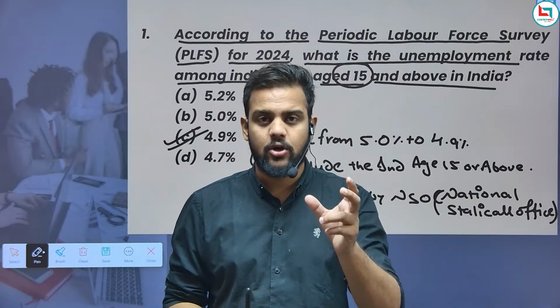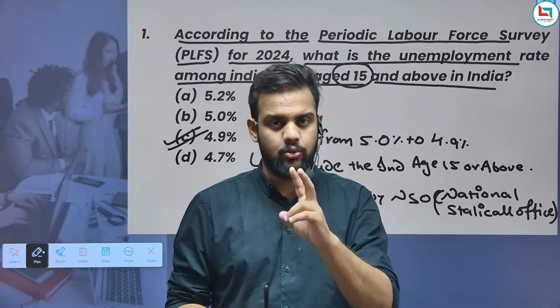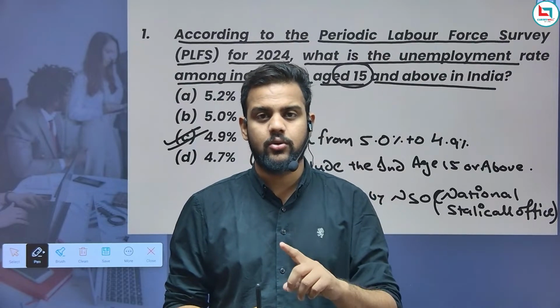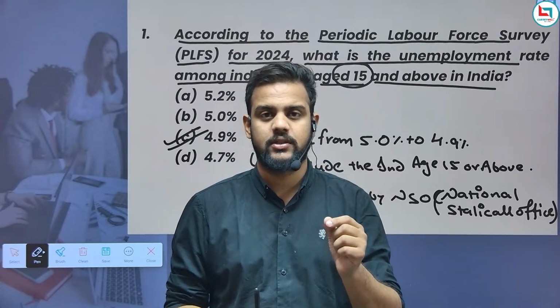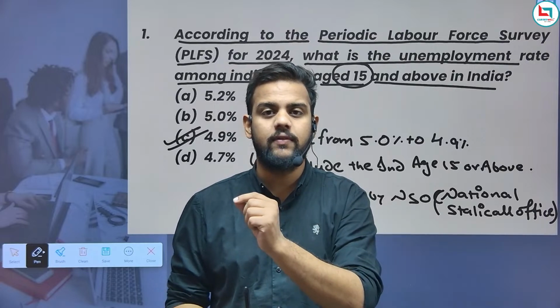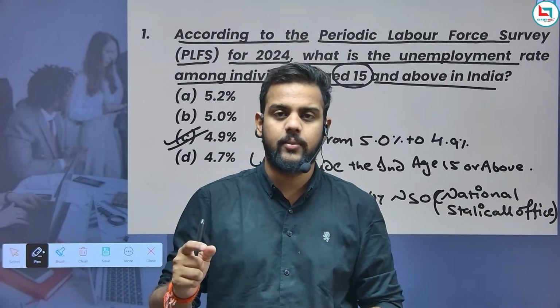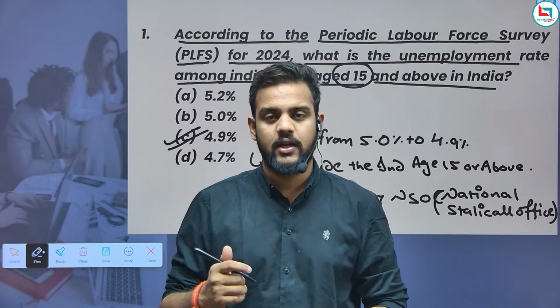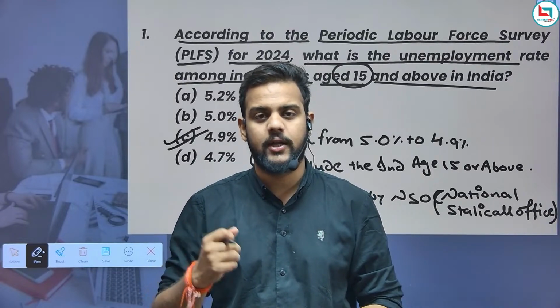Guys, remember, economic growth and economic development are two terms. Economic growth is related to numbers; it is a quantitative aspect. Economic development is a qualitative aspect, related to quality.